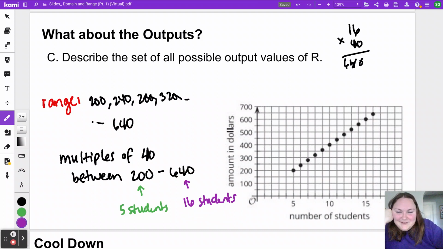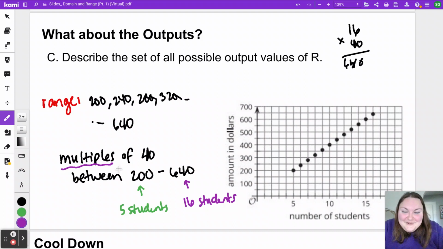I think this situation here is one of the most complicated ones we have to do for domain and range, where you're talking about very specific numbers and trying to find the language to describe those. And a lot of times it comes down to this first part, the multiples. When you're looking at a specific situation where you're making $40 and not $40 an hour, $40 per student, and you only want those specific numbers mentioned for your range.